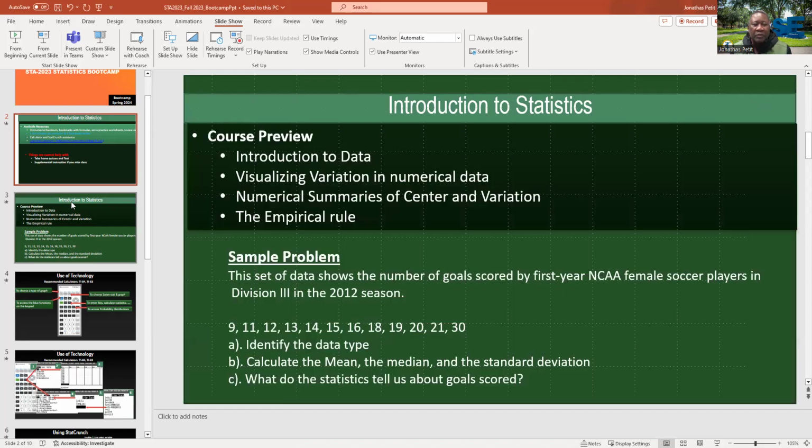Let's go to the class preview. The course preview starts with introduction of data, visualization, variation, and numerical data. And we have numerical summaries of center and variation, and the empirical rule. For the introduction of data, we know stats is about collecting and treating data to analyze any phenomenon. That's the main point of taking this class, and data is the main point to have.